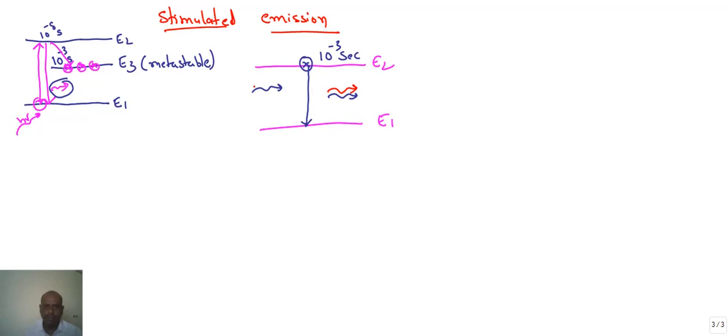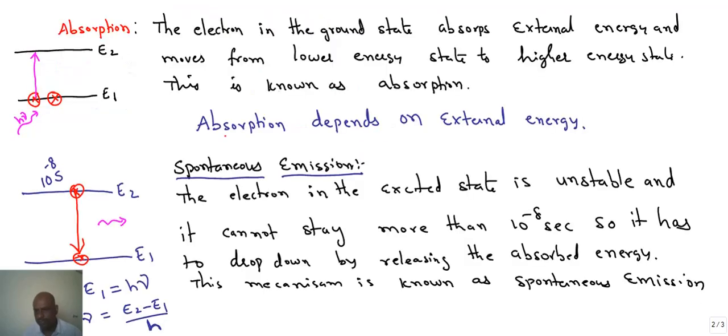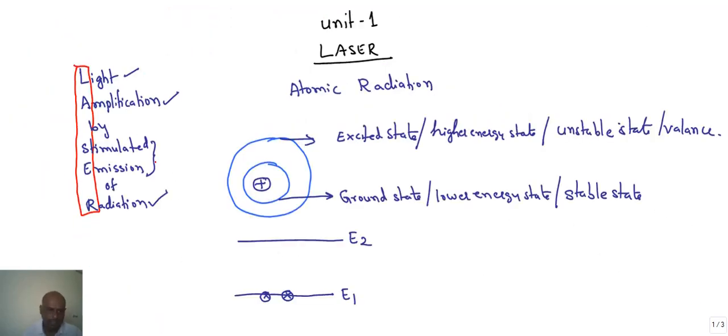And what happened here, you can observe very clearly, we have given one photon as input, we got two photons as output. That means what is happening here? By the mechanism of stimulated emission, we have given one photon as input and it is giving two photons. One photon becoming two photons is amplification. By this stimulated emission process, we are going to amplify light.